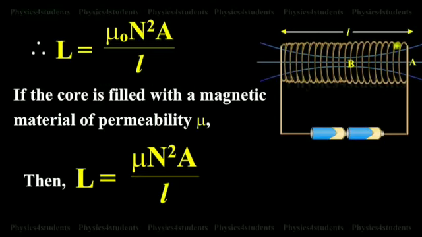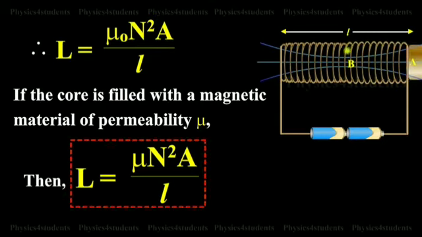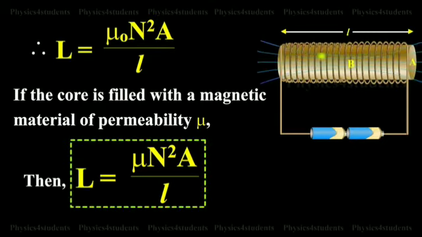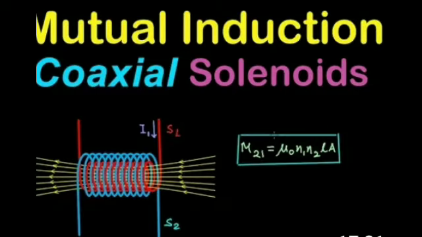If the core is filled with a magnetic material of permeability mu, then L is equal to mu N squared A by L. That's all. The next topic, mutual inductance between two long coaxial solenoids.